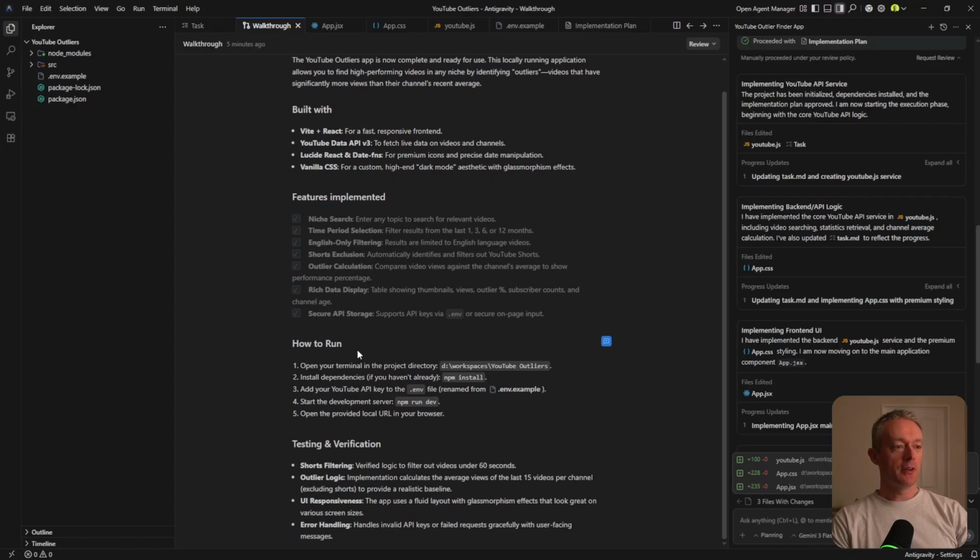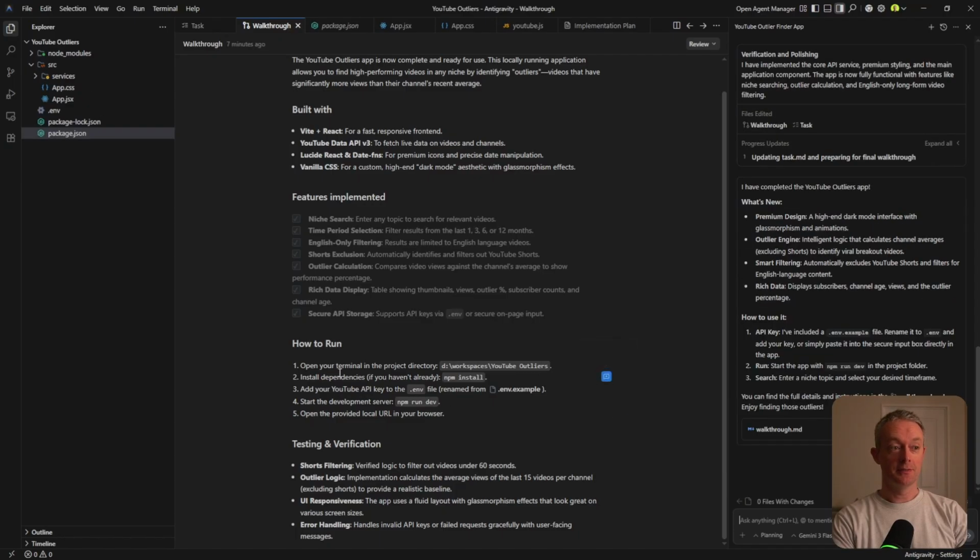So then we've got the how to run instructions. Open your terminal in the project directory. Then I've got to install dependencies. Then I've got to add my YouTube API key to the .env file, and then start my development server. Now, because it's an AI agent that I'm dealing with here, I can basically have it clarify any of this if I'm not sure about how some of this stuff works. Yeah, I'm just going to go ahead and get the API key installed and go from there.